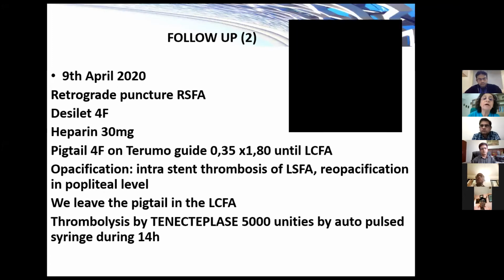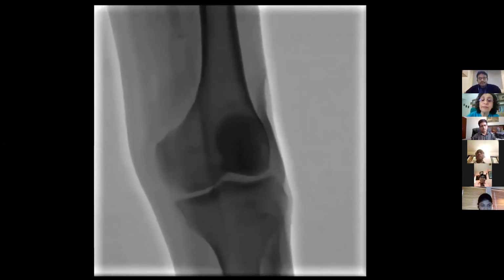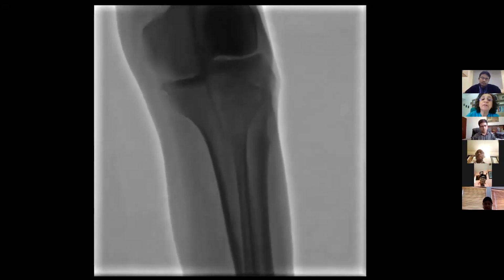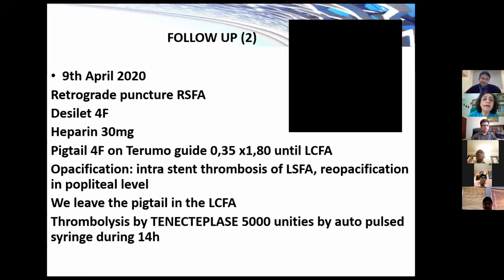and afterward, by a retrograde puncture of the right SFA with a crossover, we placed a 4 French pigtail, and we saw the intrastent thrombosis and the opacification at the popliteal level. Then we left the pigtail in the common femoral artery and started the thrombolysis with tenecteplase, 5,000 units by autoperistaltic syringe during 14 hours. We placed the patient in close monitoring in the intensive care unit.